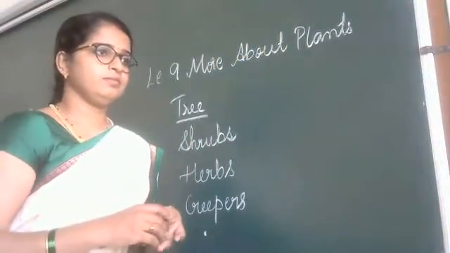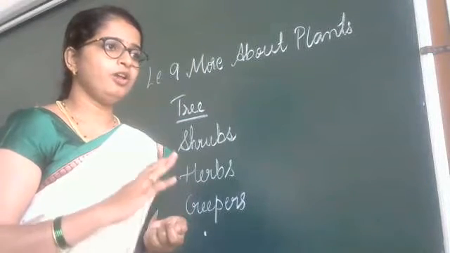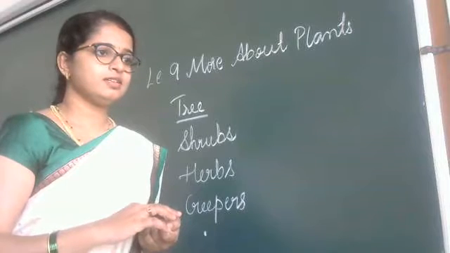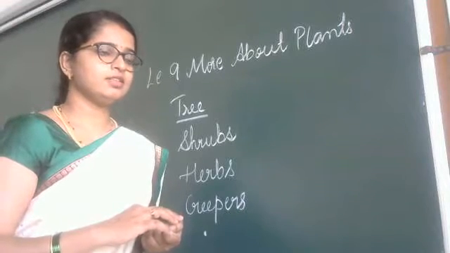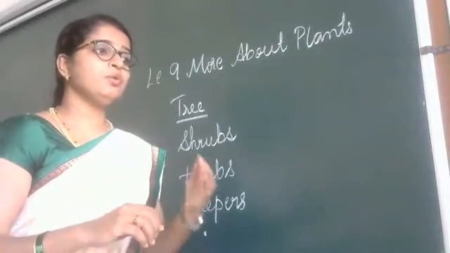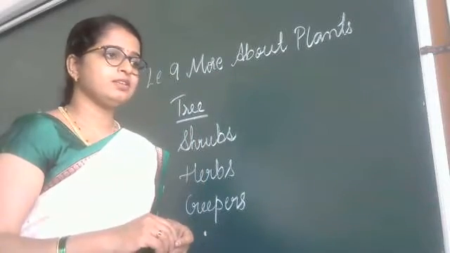When you see your surroundings, you can see many plants. All plants are in same size? Yes? No. Some are small and some are big. So we have different names for all those plants.